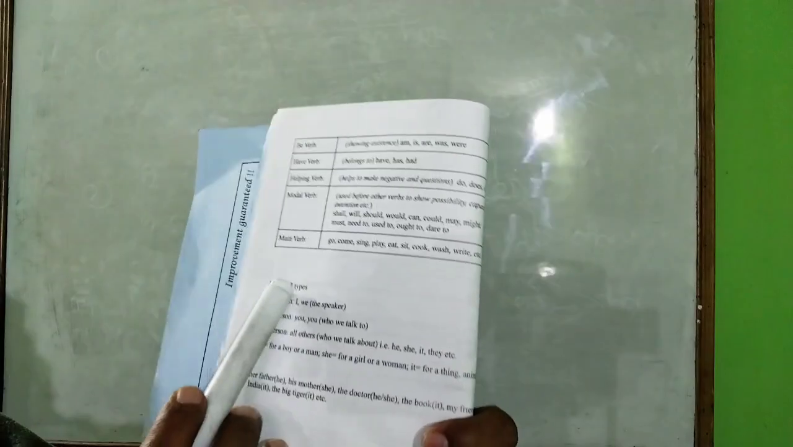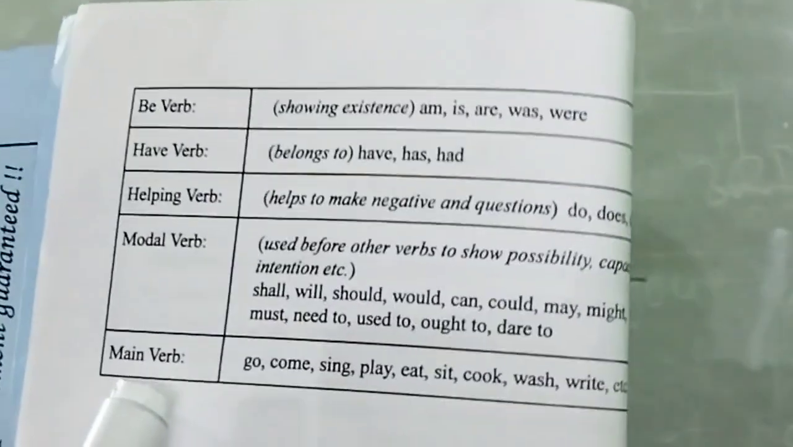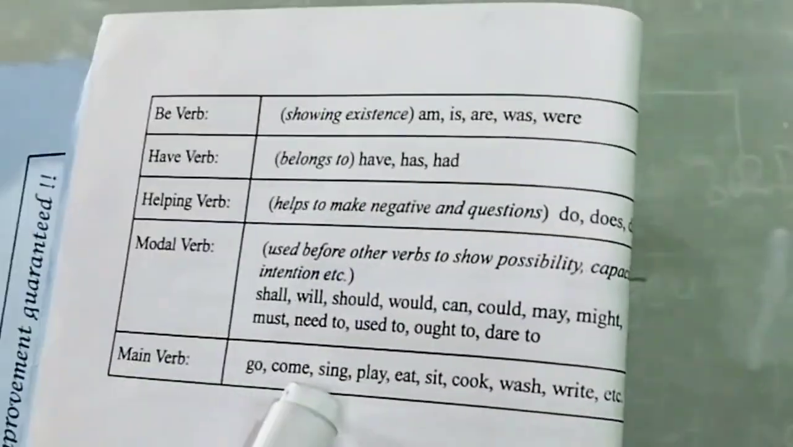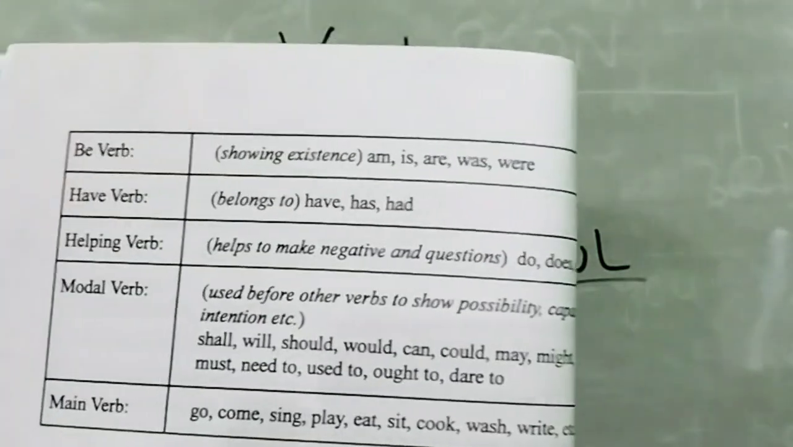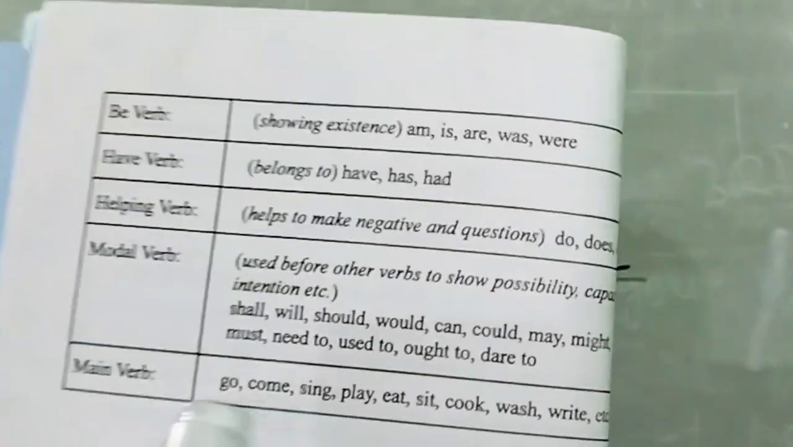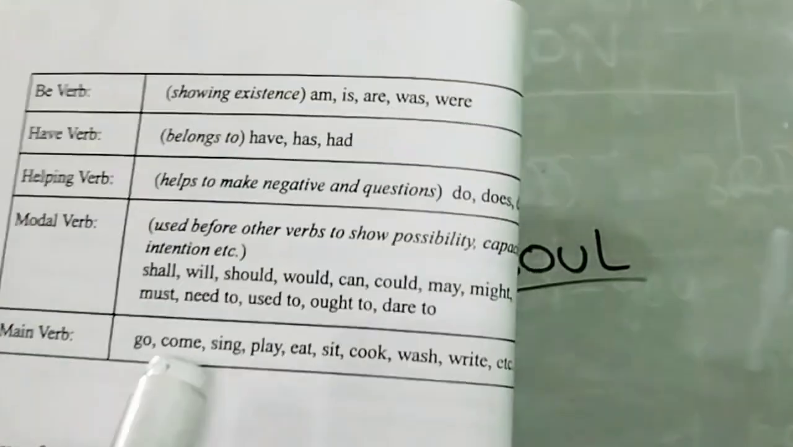And also, some other verbs are known as main verbs. Main verbs are like come, go, sing, play, eat, etc. This is an incomplete list. There are so many verbs in English. Nobody can give you a complete list of the verbs. So, the main verb list is incomplete.